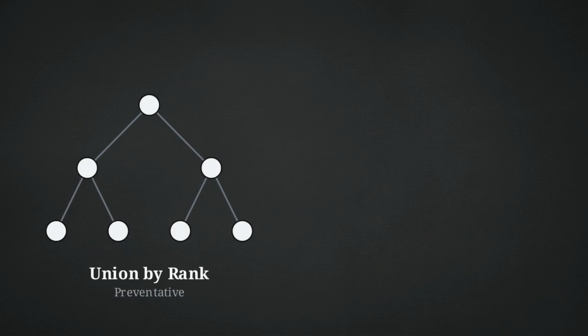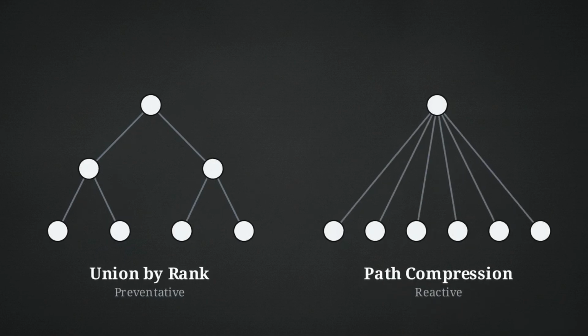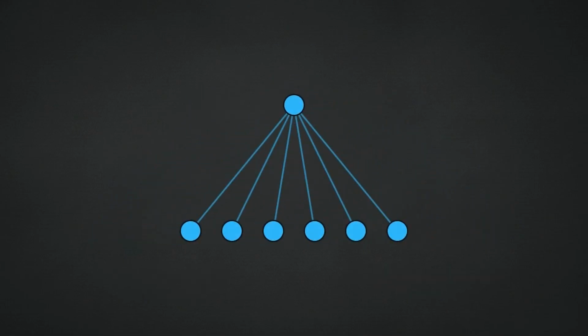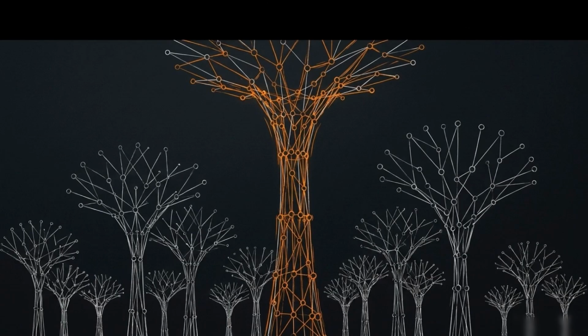We need a preventative rule to govern how trees merge and a reactive rule to correct the structure when we search. Together, they will reduce this linear bottleneck to near constant time. Our first optimization is preventative. We call it union by rank, and its purpose is to stop trees from becoming deep during the merge phase.